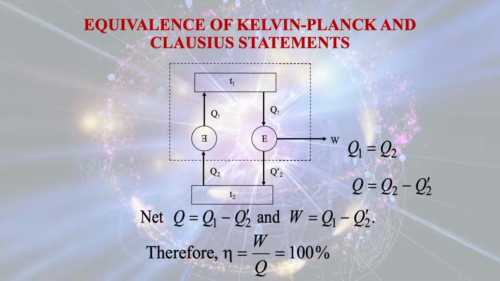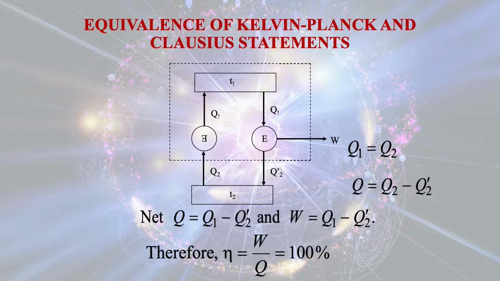Now let us see how the combined system shows that once there is a violation of the Clausius statement, automatically there has to be a violation of the Kelvin-Planck statement. In this case, for the heat pump, Q1 is equal to Q2. For the engine, if you write down the conservation of energy principle, we can write W is equal to Q1 minus Q2.